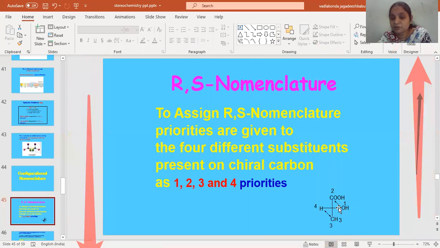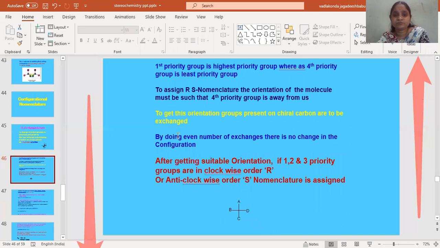So when we are giving priority to the groups attached to the chiral carbon, we have to give the highest priority to the group with the high atomic number. Here oxygen will be given the highest priority. According to the Cahn-Ingold-Prelog principle, there is a first priority group, the highest priority, and the fourth priority group is the least priority.